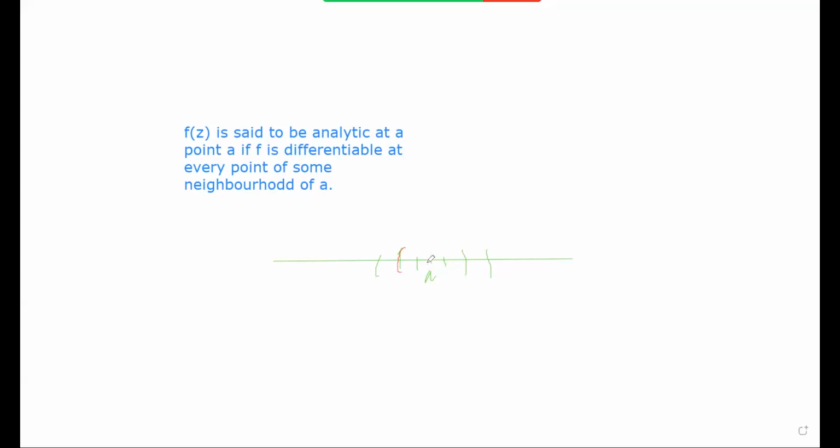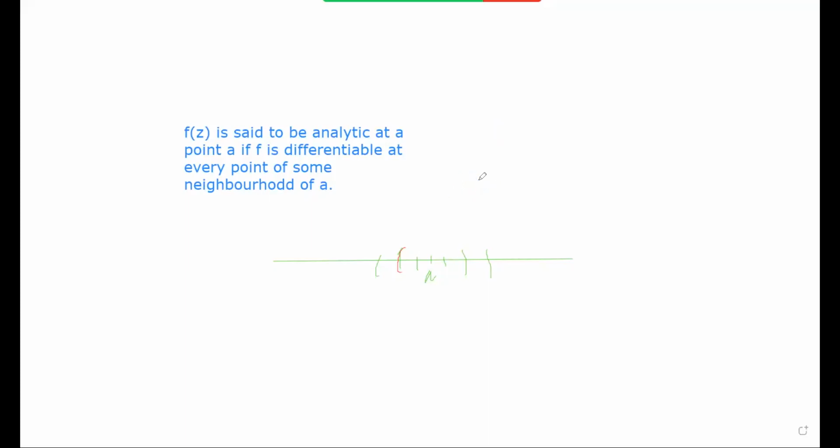If the function f is analytic at each point, so we have some region omega.